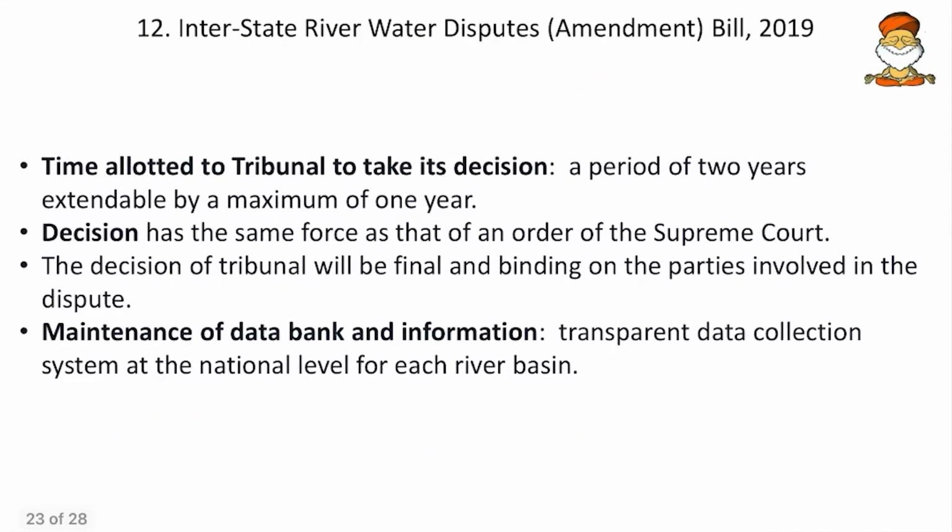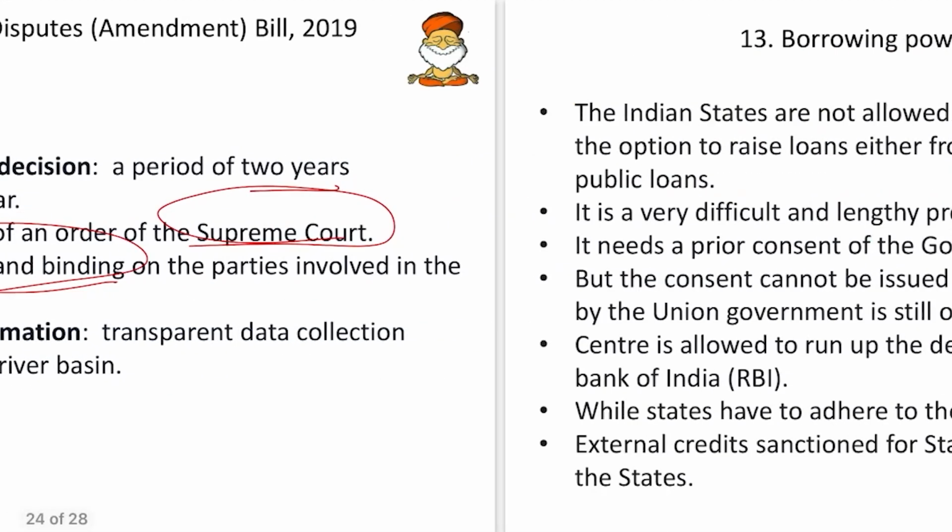And then moving further, the time allotted to the tribunal to take its decision is a period of 2 years, extendable by a maximum of 1 year. Then decision has the same force as that of an order of Supreme Court. And then the decision of tribunal will be final and binding on the parties involved. So they have to bind together. So if they are not binding on the judgment, then they can be penalized. Then maintenance of data bank and information. So the bill also provides for transparent data collection system at the national level for each river basin.